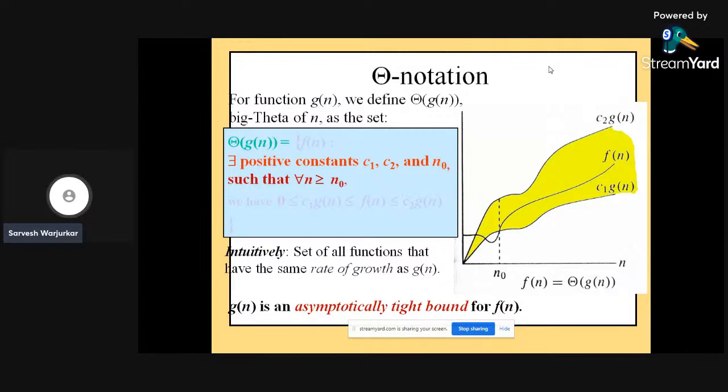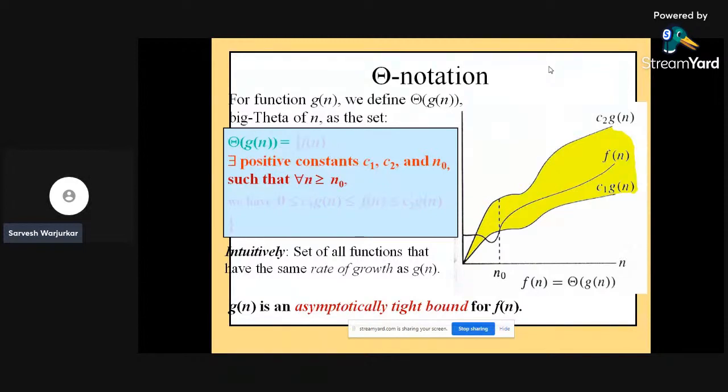For the function g of n, we define theta of g of n, where big theta is the set of functions for which there exist positive constants C1, C2, and n0, such that for all n greater than or equal to n0, we have 0 less than C1, C1 greater than 0.